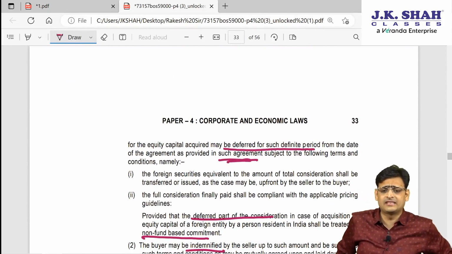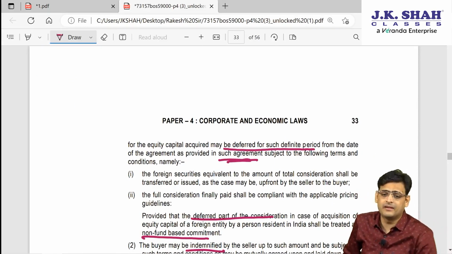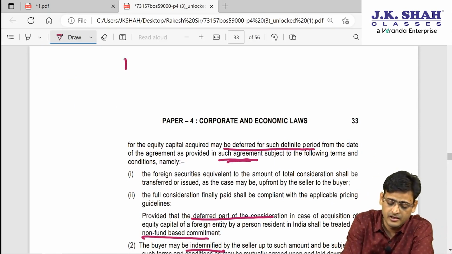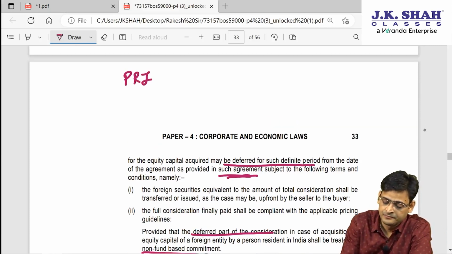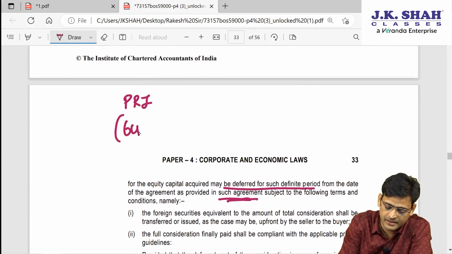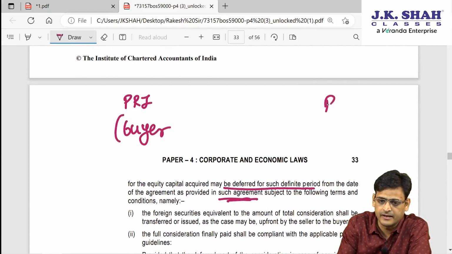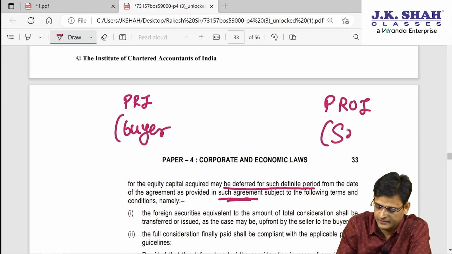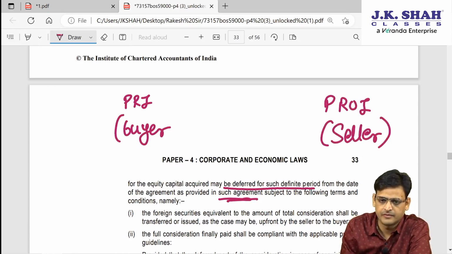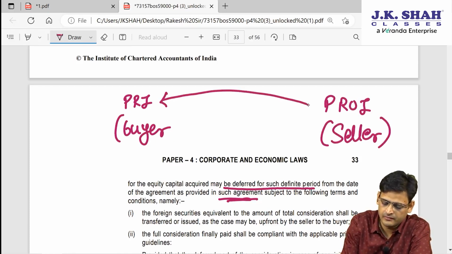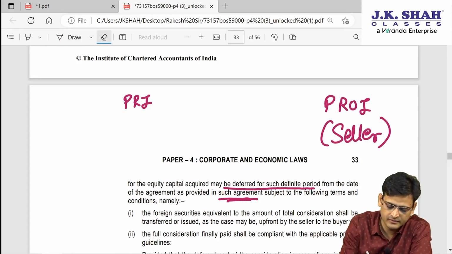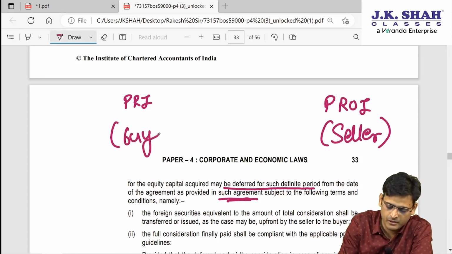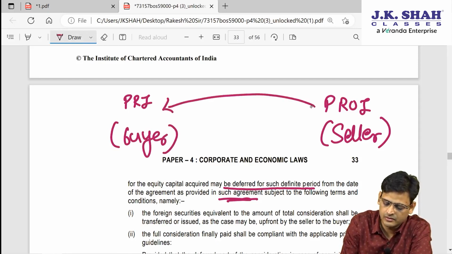For some time I will take up an example where PRI is the buyer and he is buying equity from a PROI, who is the seller. Or the other way around, PROI is the buyer and PRI is the seller.